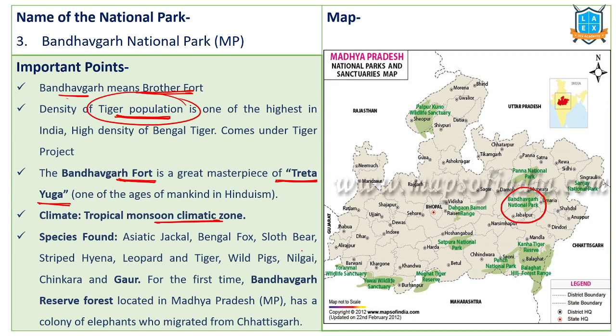Major species found in this particular Bandhavgarh National Park include Asiatic jackal, Bengal fox, Chinkara, Gaur, etc. Bandhavgarh Reserve Forest, as this is located in MP, has the largest colony of elephants, and there is a corridor. This is Chhattisgarh, Bandhavgarh National Park to Chhattisgarh. There is an elephant corridor. Bandhavgarh Reserve Forest has a colony of elephants which migrate seasonally from this area to this particular area.